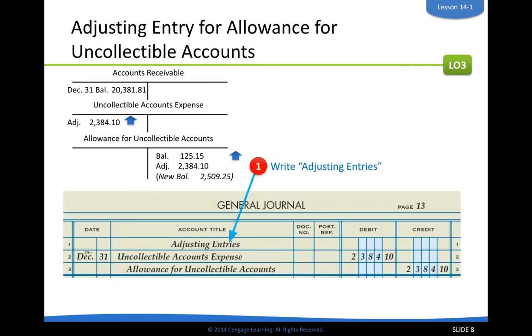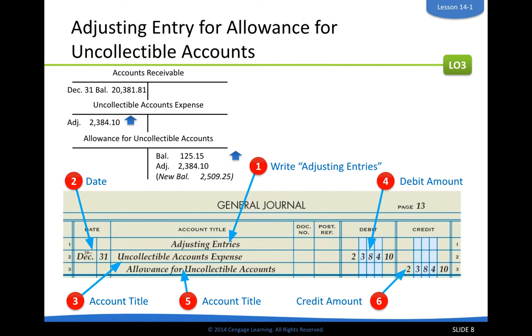So we will have adjusting entries. There's no document number because it isn't coming from somewhere. This is an adjusting entry. That is the document number, telling someone where you'd find these numbers. On the last date of the year, we'll do this adjusting entry, debit our expense, credit allowance for uncollectible accounts. And that is section 14-1, when we make an estimate of how much we think we will not collect from our accounts receivable and move it from an asset to an expense to update our accounting.